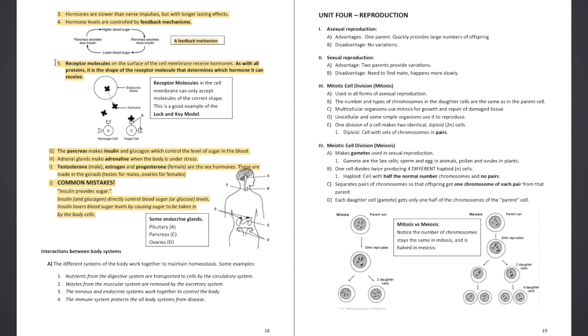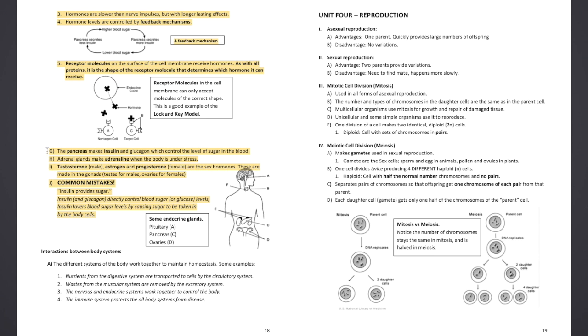5. Receptor molecules on the surface of the cell membrane receive hormones. As with all proteins, it is the shape of the receptor molecule that determines which hormone it can receive. Receptor molecules in the cell membrane can only accept molecules of the correct shape. This is a good example of the lock and key model.